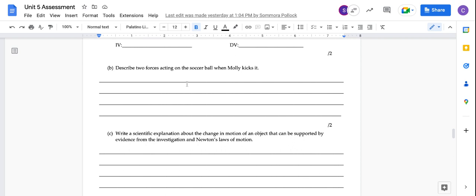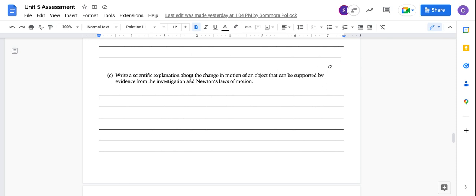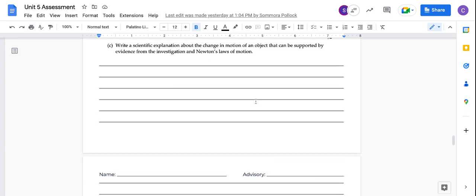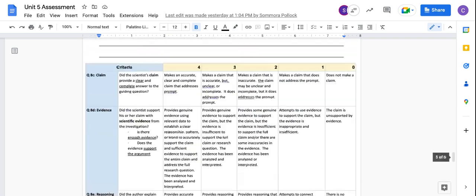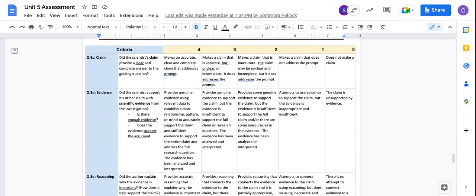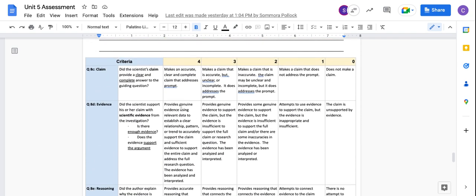B. Describe two forces acting on the soccer ball when Molly kicks it. C. Write a scientific explanation about the change in motion of an object that can be supported by evidence from the investigation of Newton's laws of motion. This is just your rubric. 4 is the highest, so you have to look back at your work to make sure you provide a 4-level answer.